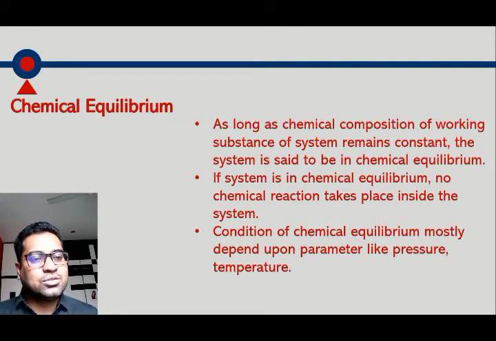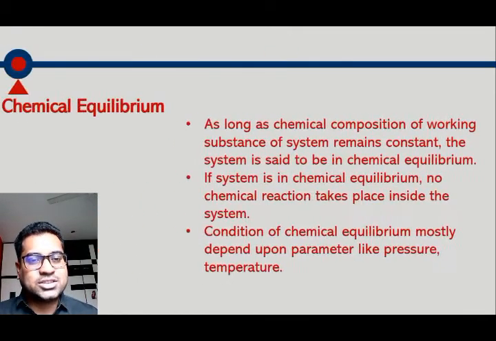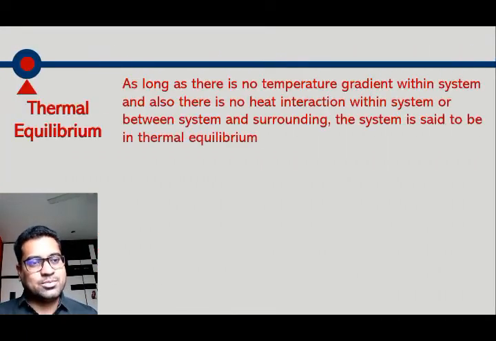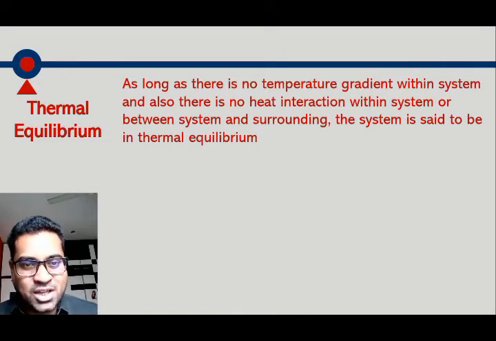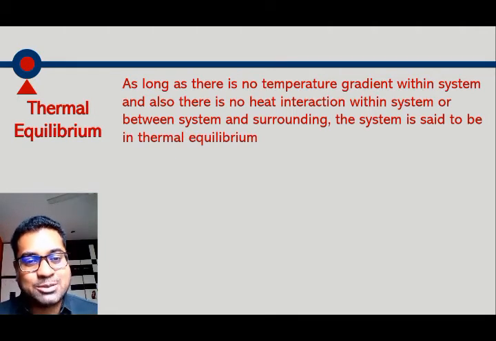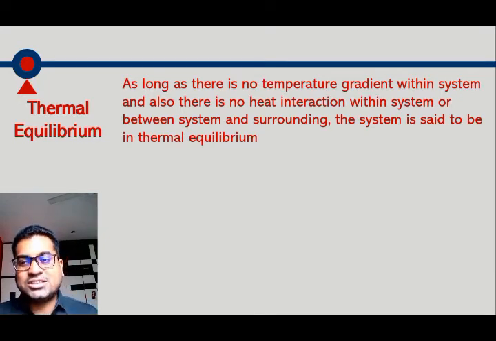Okay, so let's move to the next equilibrium, that is thermal equilibrium. As the name suggests, thermal is related to heat. As long as there is no temperature gradient within the system and also there is no heat interaction within the system or between system and surrounding, the system is said to be in thermal equilibrium.